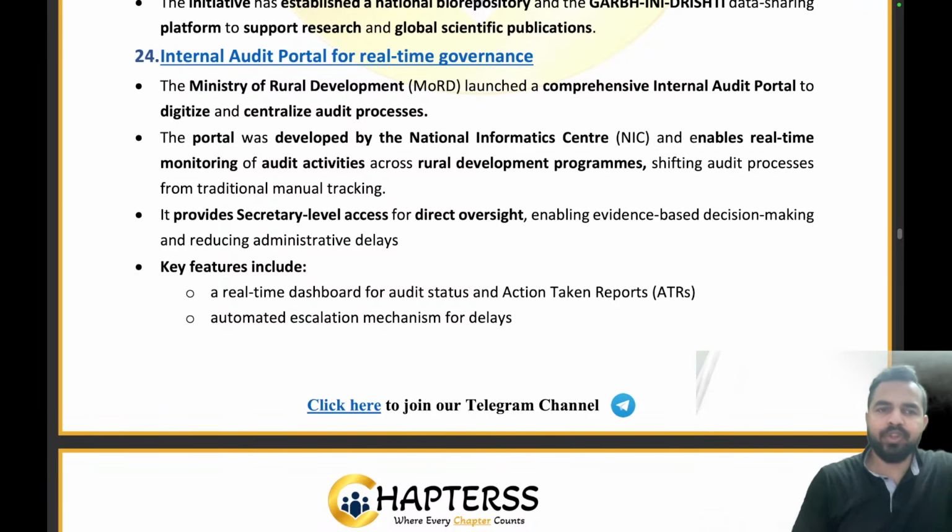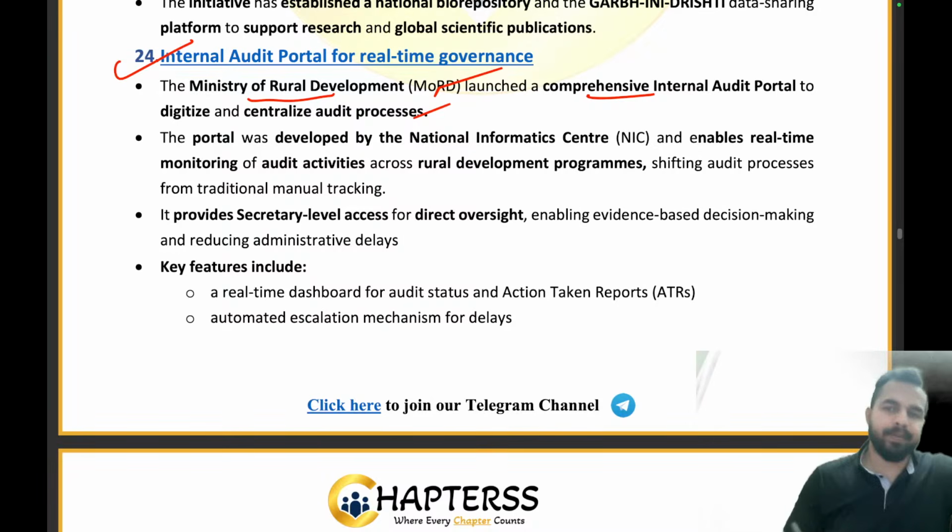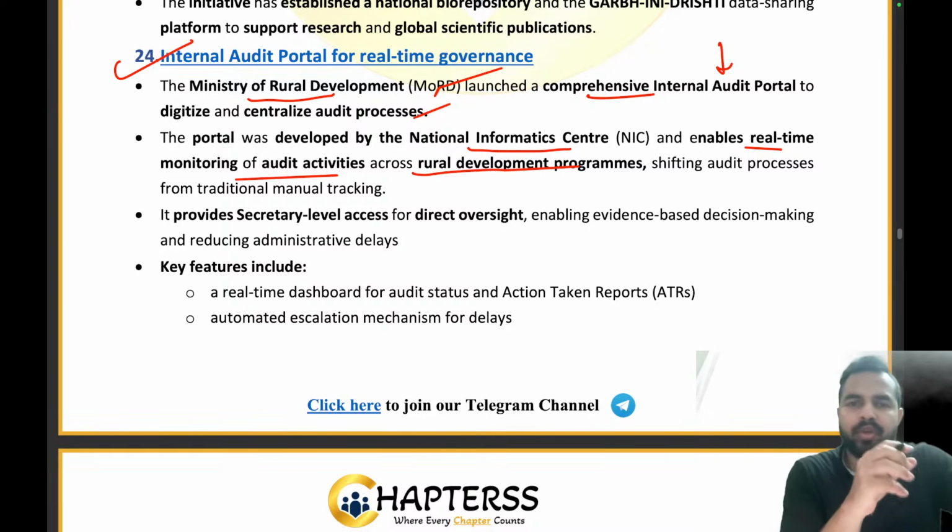Now moving ahead to the next news article, internal audit portal for the real-time governance. So guys, Ministry of Rural Development has launched a comprehensive internal audit portal to digitize the central audit processes. So जितने भी central audit processes हैं उनको digitize करने के लिए we have launched a comprehensive internal audit portal. It was developed by National Informatics Center and it will enable real-time monitoring of audit activities across the rural development programs. So across the rural development programs, we want to provide real-time monitoring of the audit activities.